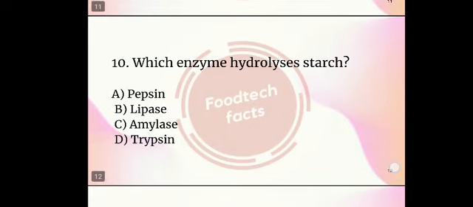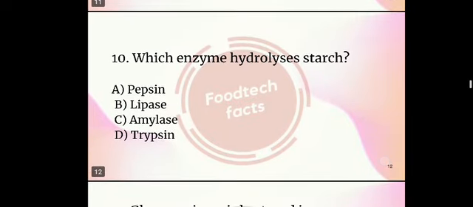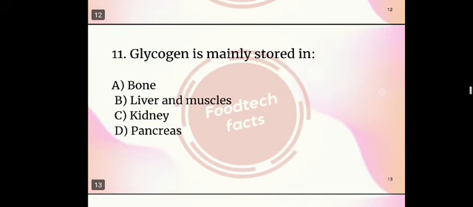10. Which enzyme hydrolyzes starch? Options are pepsin, lipase, amylase, trypsin. So the right answer is option C, amylase. 11th question. Glycogen is mainly stored in. Options are bone, liver and muscles, kidney, pancreas. So the right answer is option B, liver and muscles.